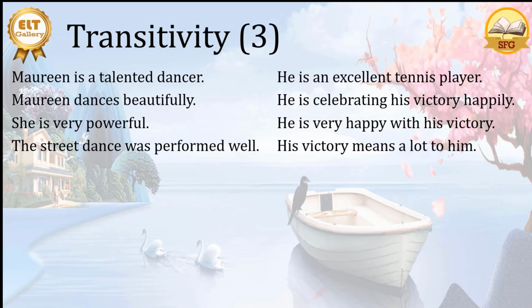Number one, we say about the dancer or the tennis player. And the second sentence, we say about the dancing or about the celebrating. And the third sentence, we have she is very powerful and he is very happy. The construction is more or less the same here about strength, and here it's about his happiness. And the last, in the four sentences, we have the street dance was performed well. It's about the street dance and it's about his victory.